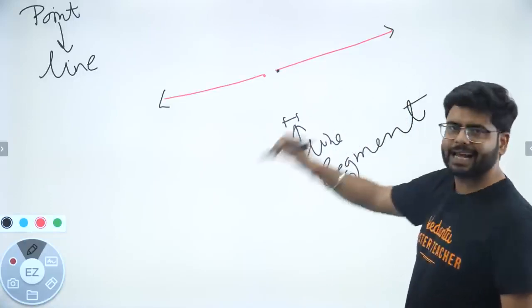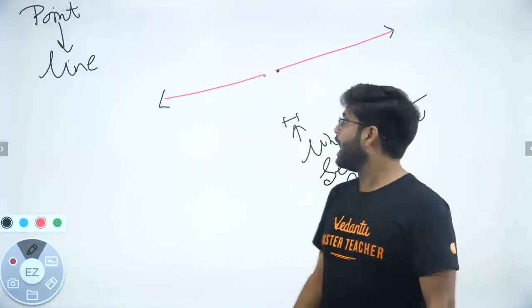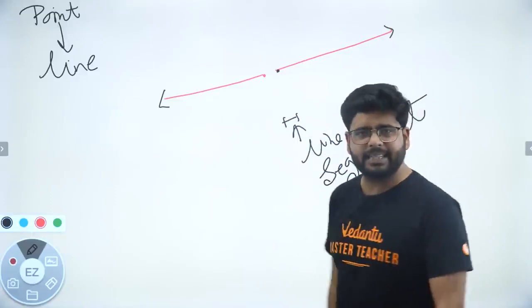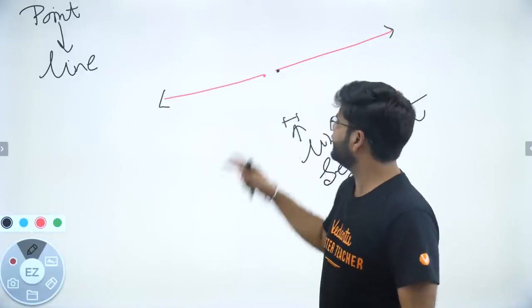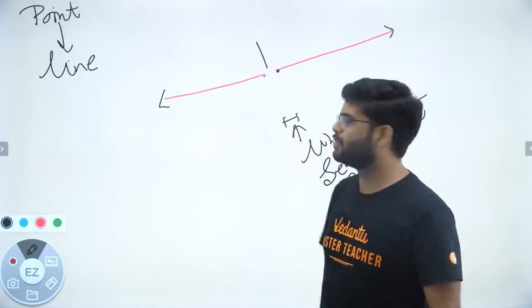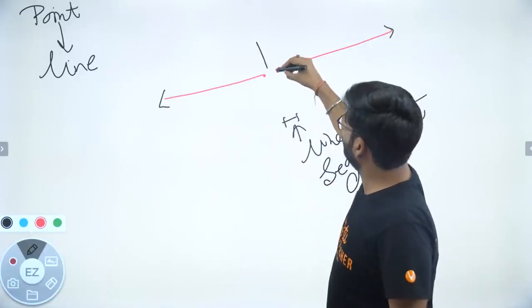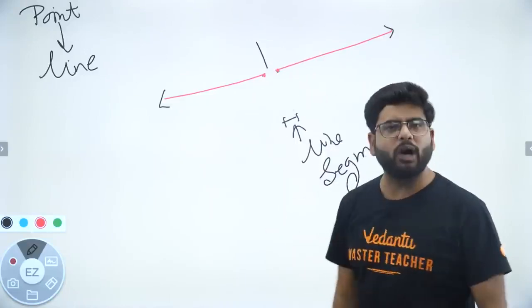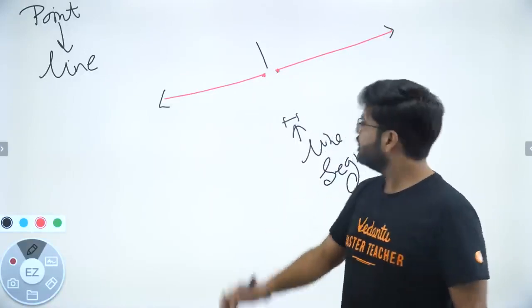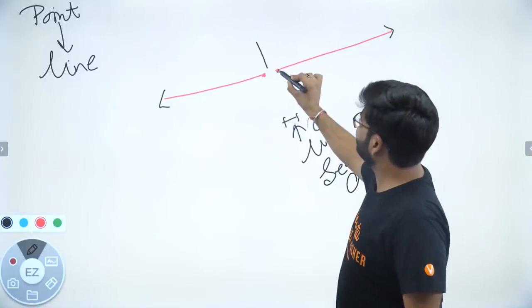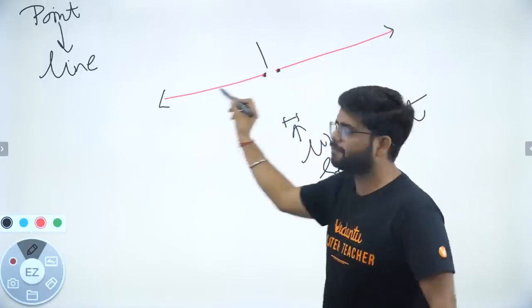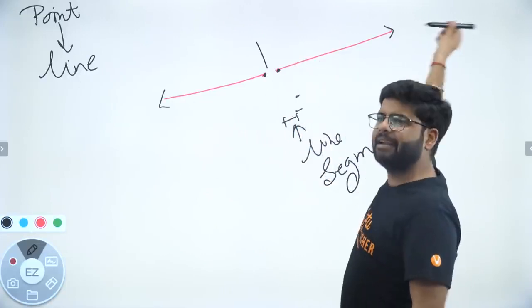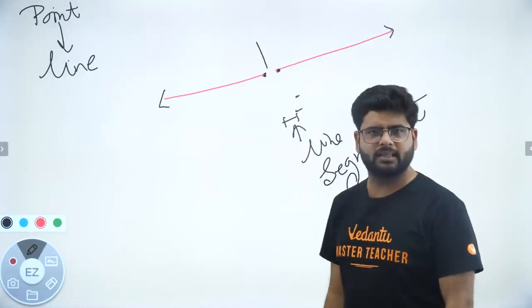Alright? This is a line segment. Alright. Now what happened? I have got a line segment here. Even if I haven't got a line segment, if I just cut this line from here, I have got this point and this point. I have got two endpoints, right? So can I say that these are two endpoints and these two parts of the line still can be extended in both the directions, right?